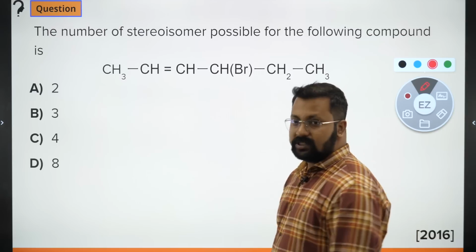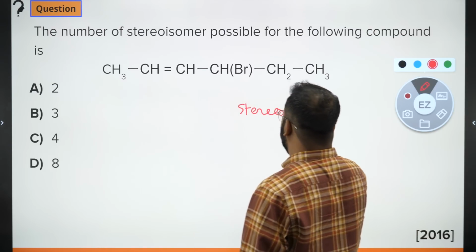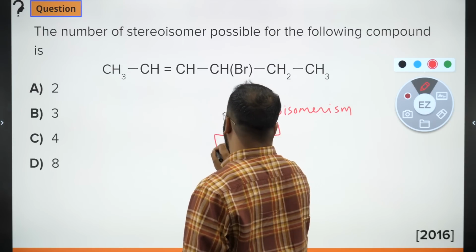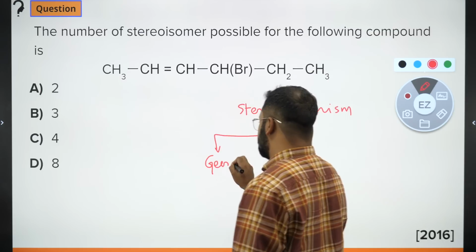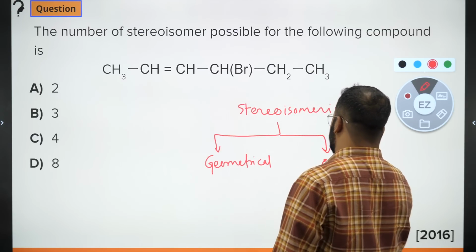So stereoisomerism जो होती है, isomerism is divided into 2 parts, geometrical and optical.